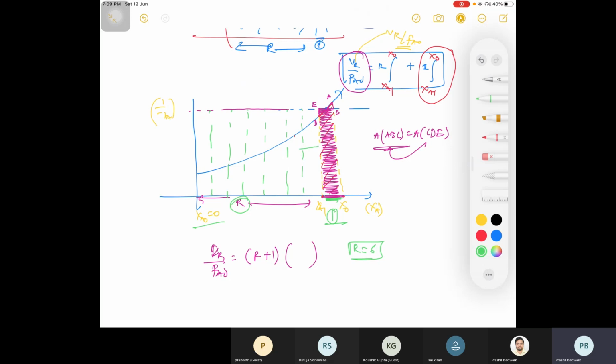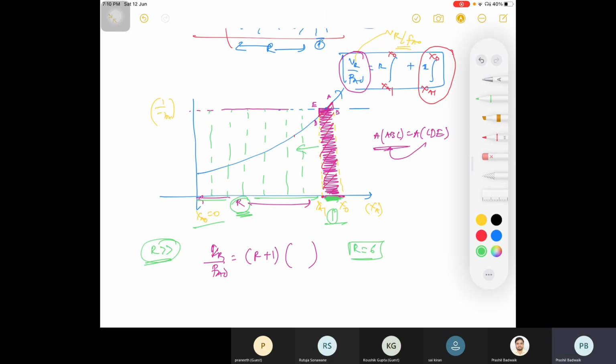Just I am replacing this 1 time by this R times in order to approximate and calculate the value of VR divided by FA naught. And this R may be any value: it is 0, or it may be less than 1, or it may be greater than 1. So this is the condition when R is very high. I am approximating this area, and if it is 1 time, then this will be R times.